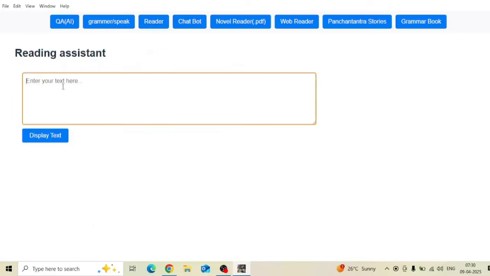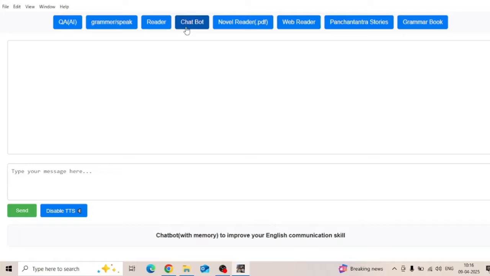And then the reader section. In the reader section, you can copy and paste the contents from the newspaper, stories, or from any other literature. You will display text. Once you display text, you are going to have all the features available in this application. Friends, this is the chatbot application. This acts like your friend. You can have the conversation with it. Let me ask this software something.